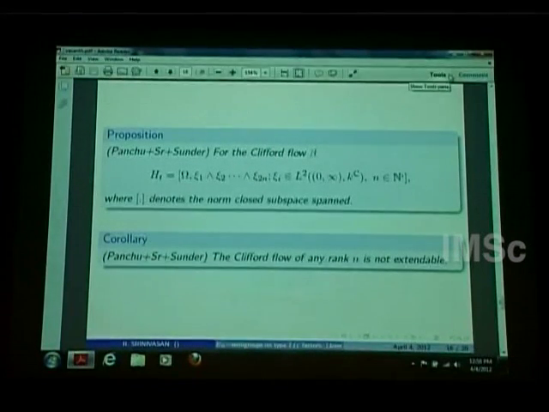That will imply that the Clifford flow of rank n is cocycle conjugate to Clifford flow of rank m, which is not true. So that is the proof. All these Clifford flows are not cocycle conjugate to each other. So this is the proof.